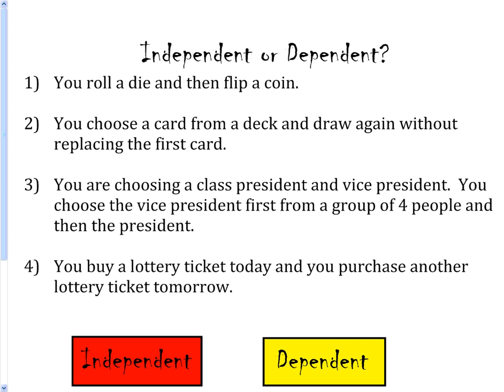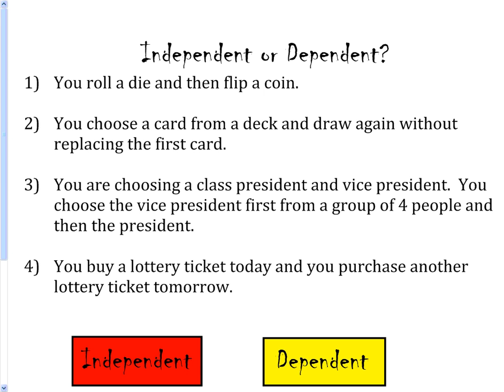Independent or dependent? If you are talking about two events, like one's a coin and one's a die, do they affect each other at all? Then they're independent. And how about when I draw a card out and get the king of spades, and then someone else draws? What's important is: did you replace it or not? If I replace the card and then somebody else draws, then the events are independent. But if I keep the card out, then they are dependent. And then all your numbers would change.